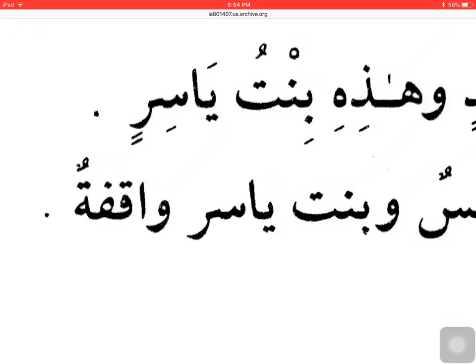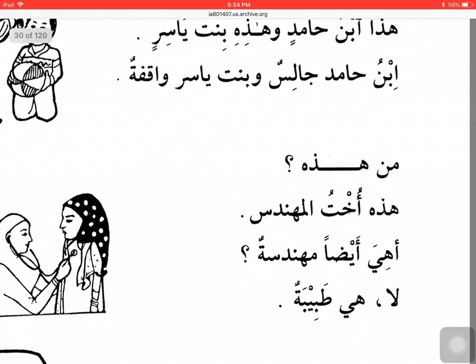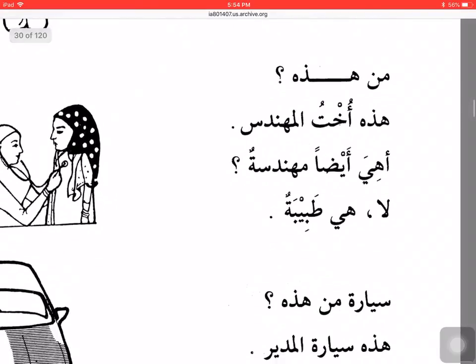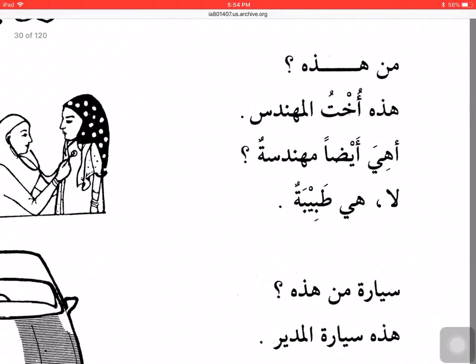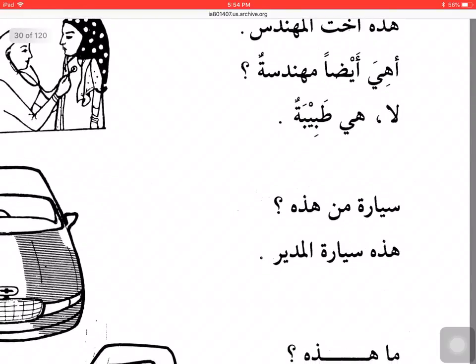Why is the word bint ma'rifa? I don't see al there. Bint is ma'rifa because when mudaf ilay is ma'rifa, mudaf is ma'rifa. So inshallah all of that we learned should help us. Then man hadihi is a question, so we will not analyze this. Hadihi ukhtul muhandisi, the structure is the same, so we don't need to go over it again. Ahiya aidan muhandisatun, a new word here. Aidan means also, and it's a question, so we are not analyzing it.